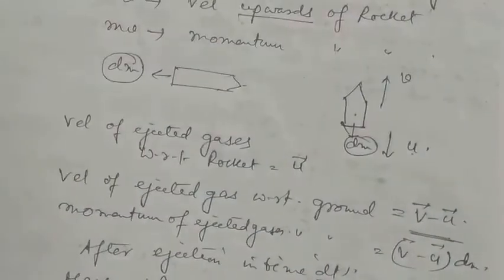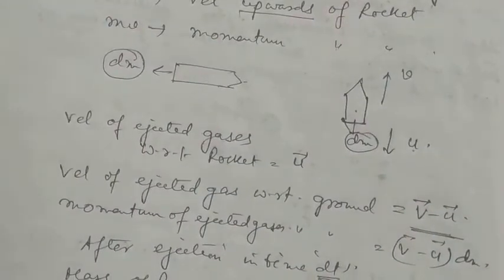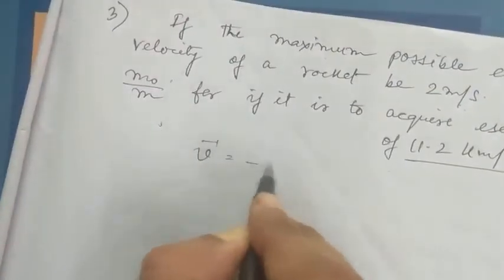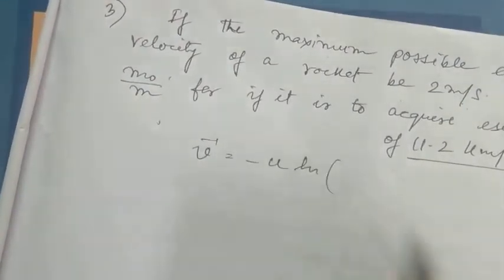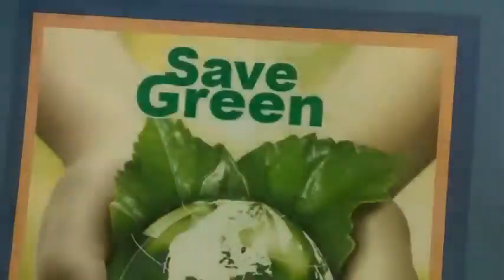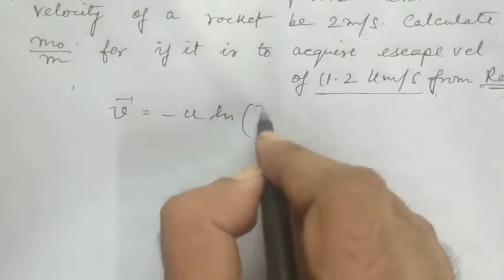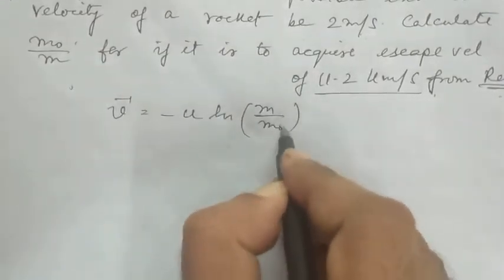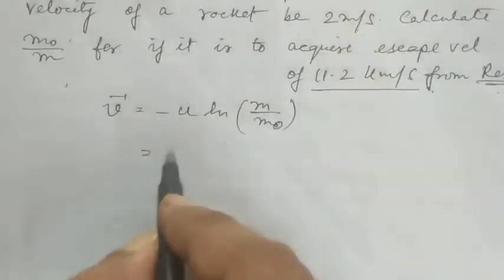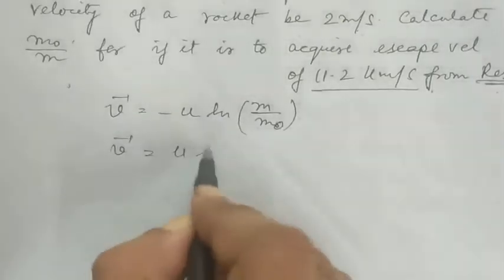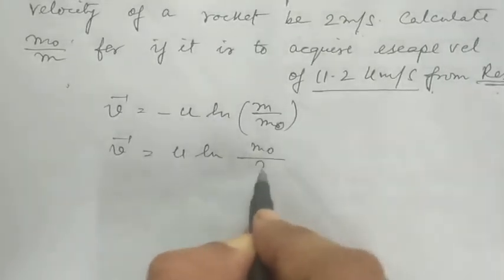What was the formula? Instantaneous velocity: V is equal to minus u ln of m by m naught. Now you have to cancel this minus out, and it becomes m naught by m.